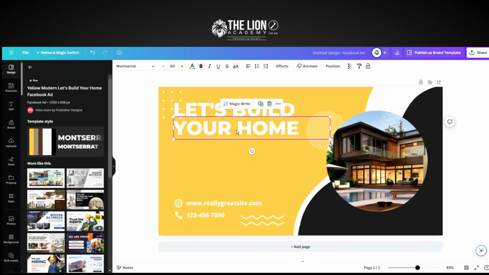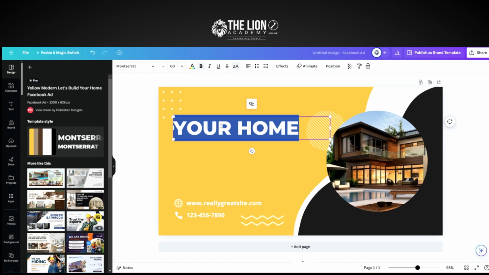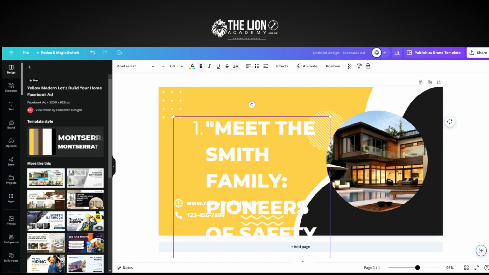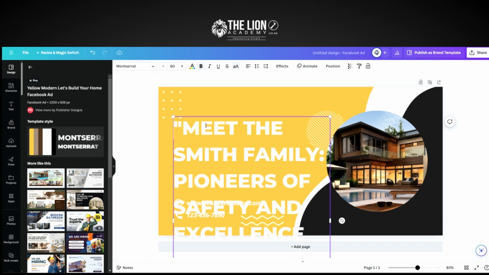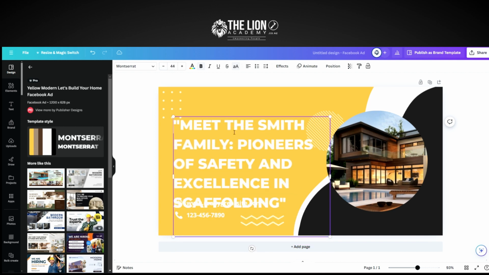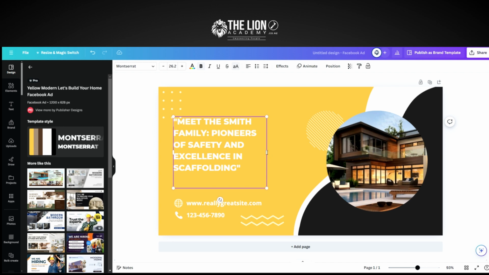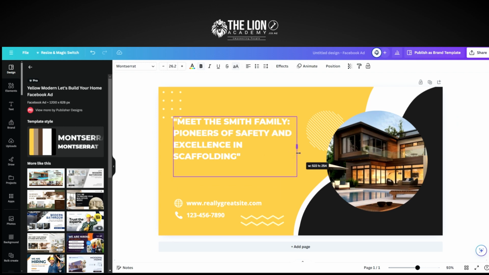And so what I'm doing here is I just want these words, because we're going to paste in that first headline to see how big it needs to be, right? So we'll get rid of the one and we'll just reduce the size. You can do this two ways. You can just decrease the font size by clicking this until you get the size that you want. We can just grab this corner and pull it all the way down, stretch this out. Here we go, X's and scaffolding, not quite wide enough.